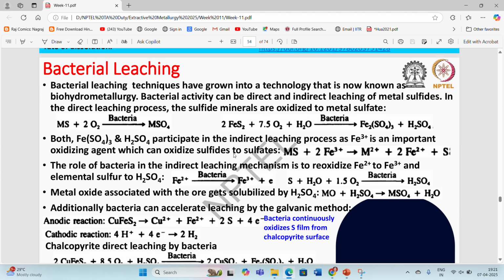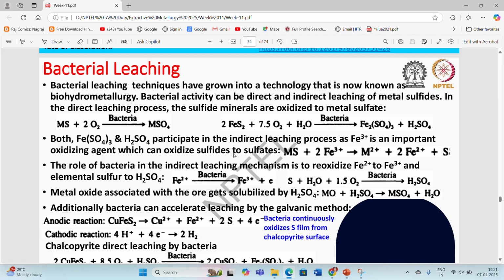Now coming to the bacterial leaching techniques, they have grown into a technology that is now known as biohydrometallurgy. Bacterial activity can be direct and indirect leaching of metal sulfides. In the direct leaching process, the sulfide minerals are oxidized to metal sulfate. So in biohydrometallurgy, or the bacterial leaching process, what we are going to do is provide some bacteria. These bacteria under oxidative conditions are going to convert these